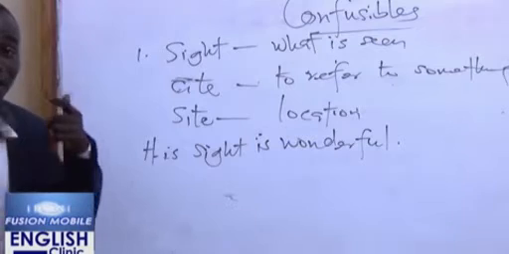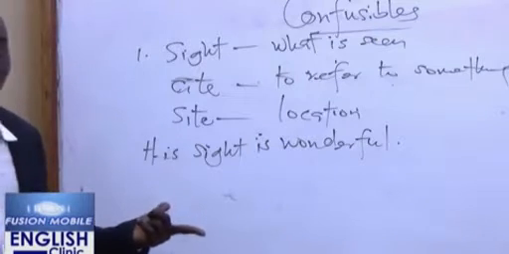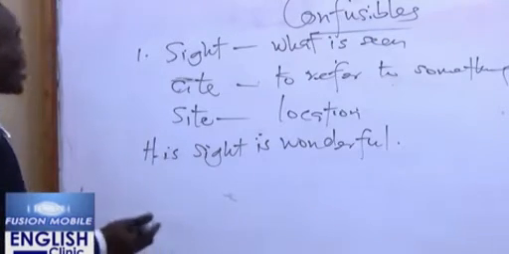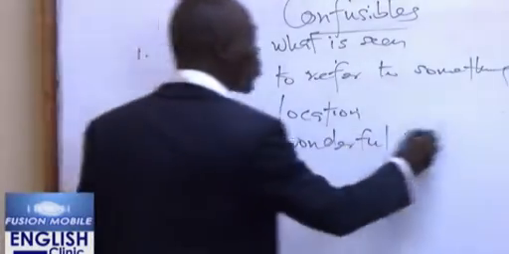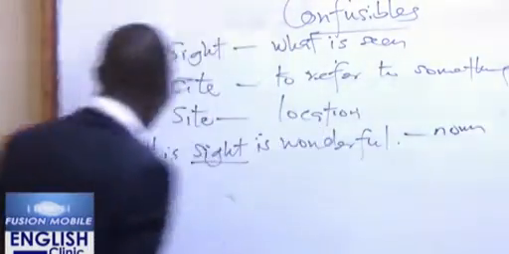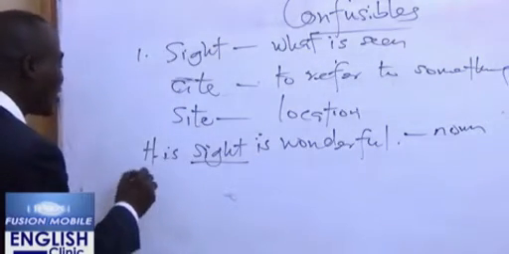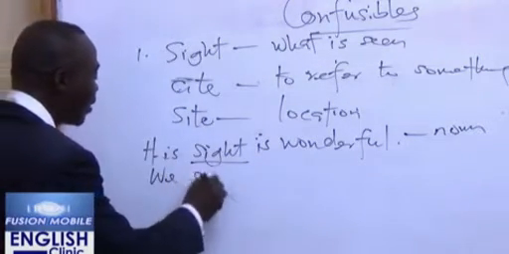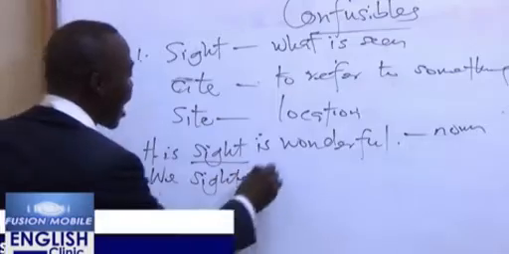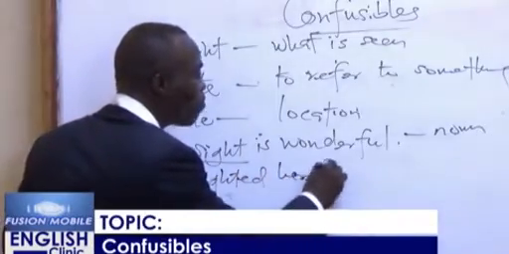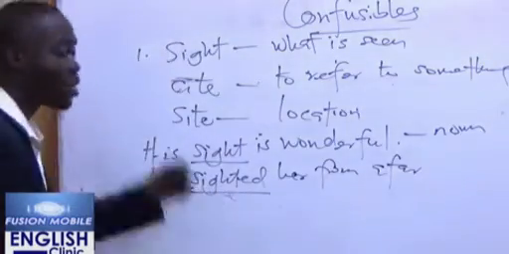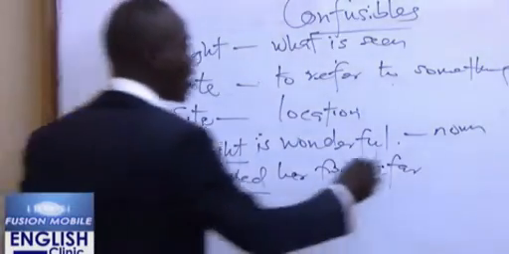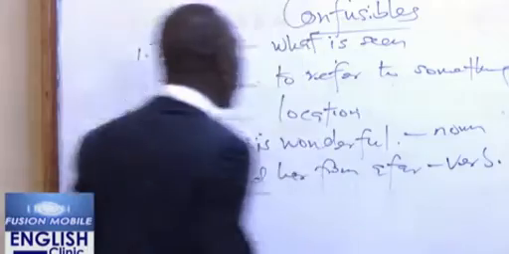Here we are talking about his ability to see something, that he can see very well. His sight is wonderful. Now in that instance, sight is being used as a noun. But look at this example: we sighted her from afar. In that instance, sighted is talking about seeing. So that's the verb.